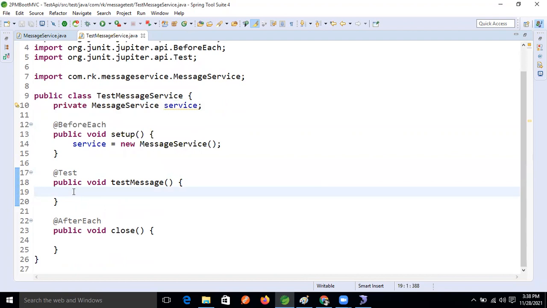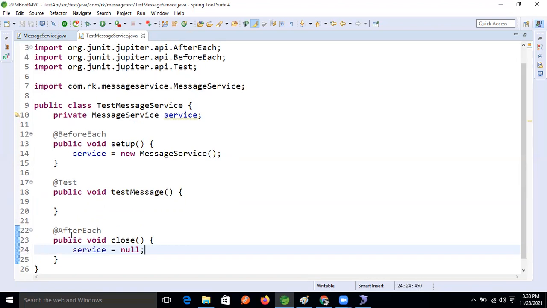Okay, so fine now, guys. So here service equal to null. We need to nullify it here itself, right?